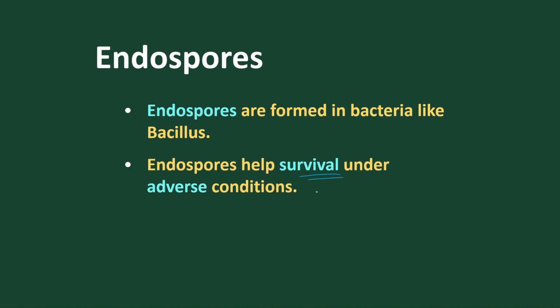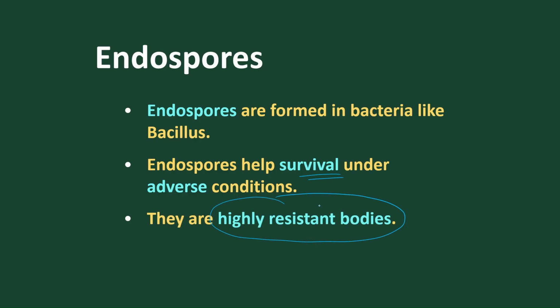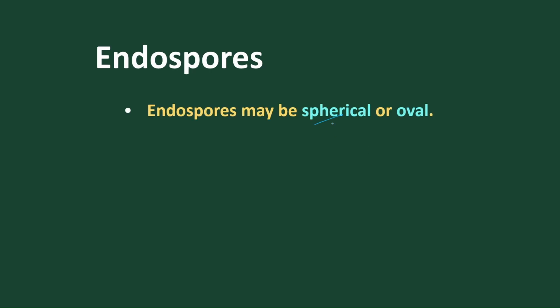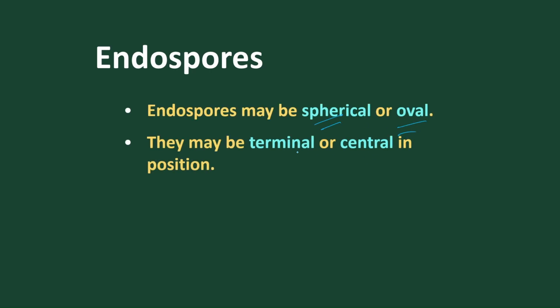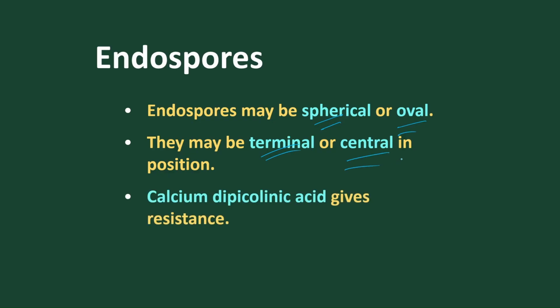Endospores survive in adverse conditions. They can withstand highly adverse conditions, so they are sometimes called resistance bodies. An endospore may be spherical or oval in shape, and may be terminal or central. They contain a special chemical called calcium dipicolinic acid that provides resistance to the endospore. This calcium dipicolinic acid helps in water absorption at the time of unfavorable conditions.